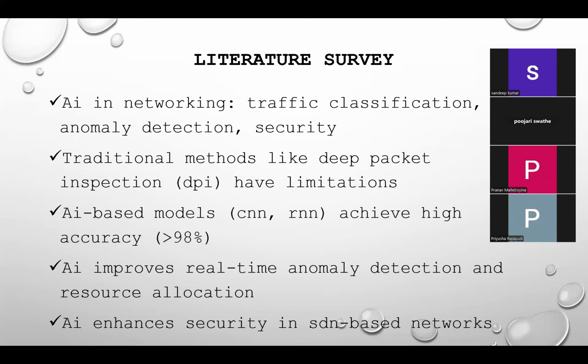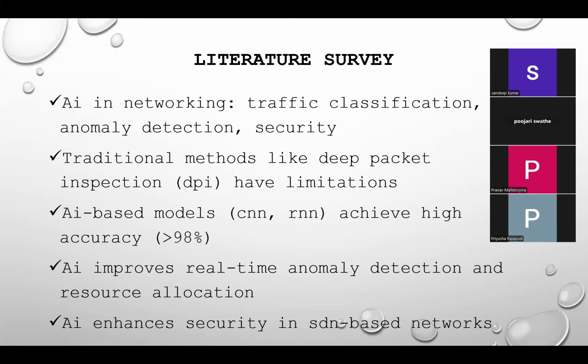recent literature highlights the significant role of AI and ML in advancing modern networking. AI-based models, particularly convolutional neural networks and recurrent neural networks, have shown remarkable performance in traffic classification tasks, achieving accuracies above 98%. Traditional methods like deep packet inspection are increasingly seen as limited due to their dependency on manual rules and inability to adapt to encrypted or evolving traffic patterns.